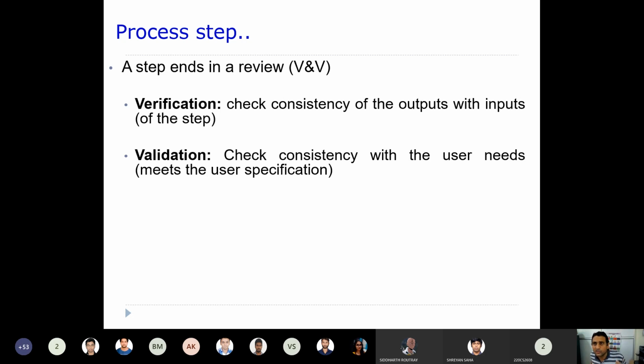You need to check that when you give your name, it should not give a phone number. The output should not give a phone number. Do you understand what I am saying? That is what is checked during verification.